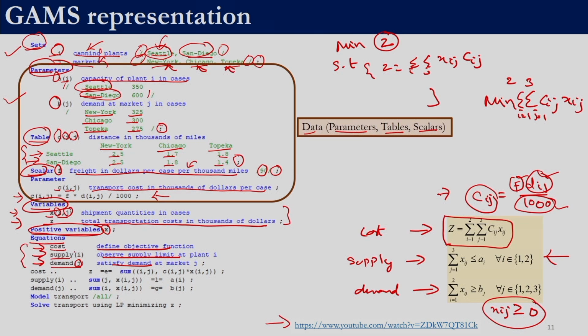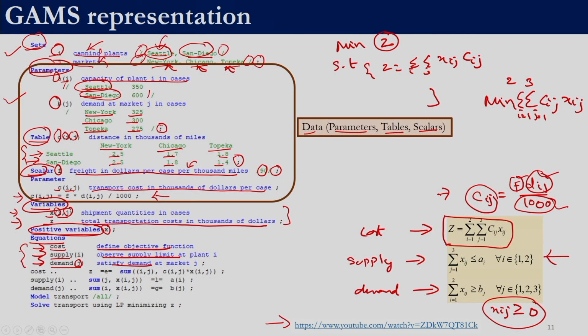So, these 3 are the names of the equations, and how many equations there are is also specified using indexing. So, if we write supply of j instead of supply of i, in this case supply will have 3 constraints: supply at New York, supply at Chicago and supply at Topeka.